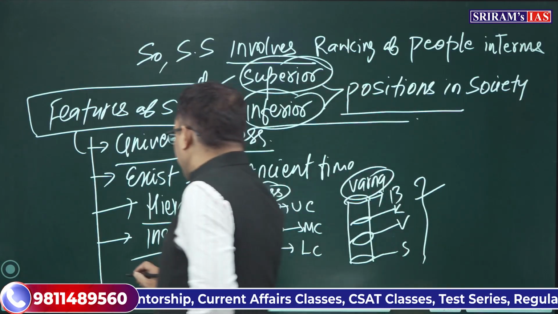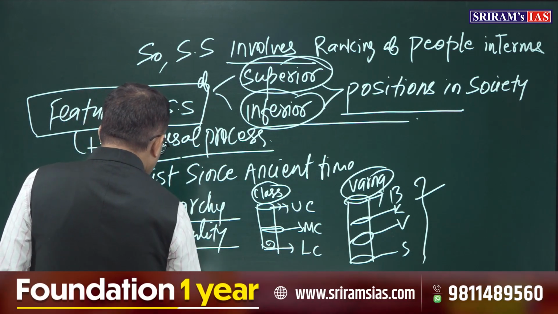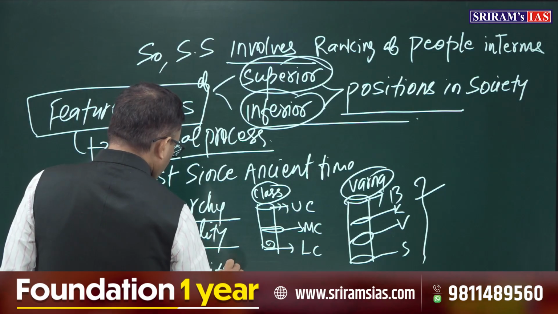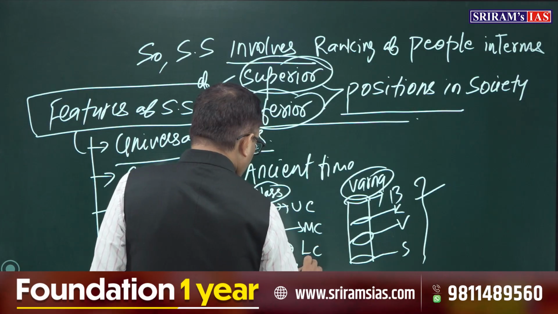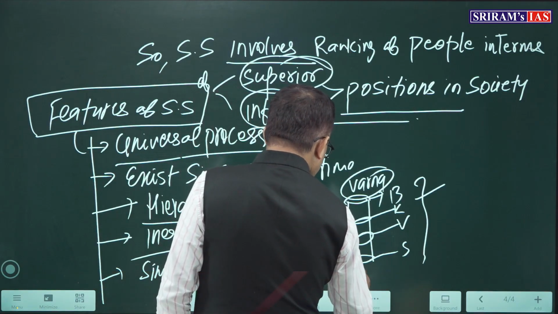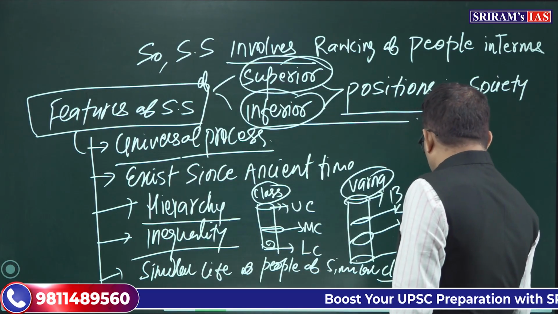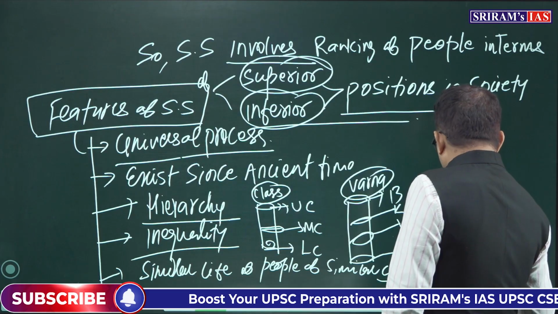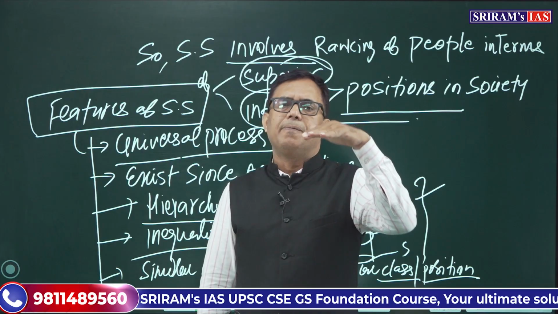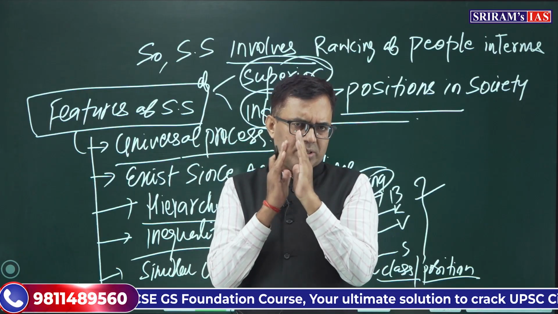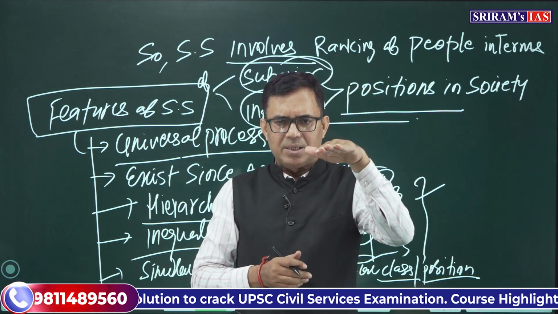Again, when we talk about the similar life chances of people of a similar class or position, generally you find that those people who belong to one class, one position, one ranking, almost have similar chances, like upper class, middle class and lower class.